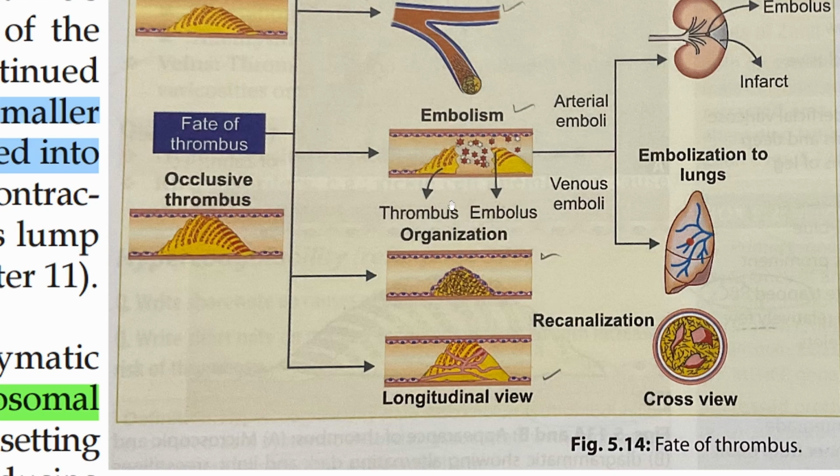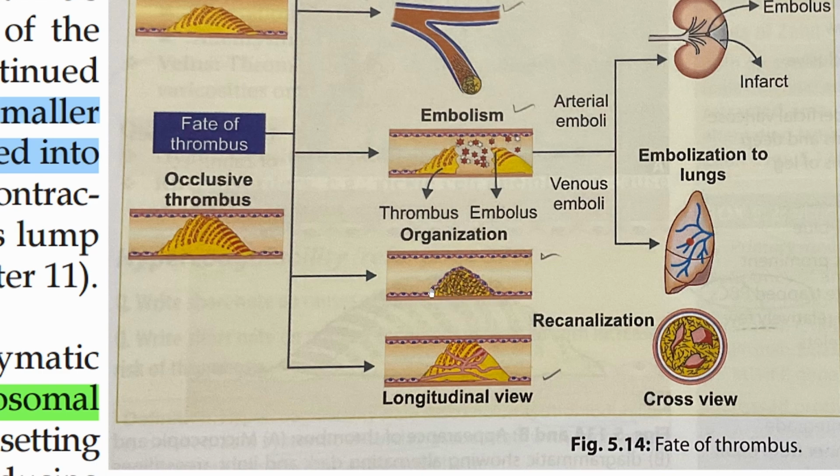What do we mean by organization? Here the thrombus is formed, and as you can see, the endothelial cells of the blood vessel have formed over this, so the thrombus is taken inside.